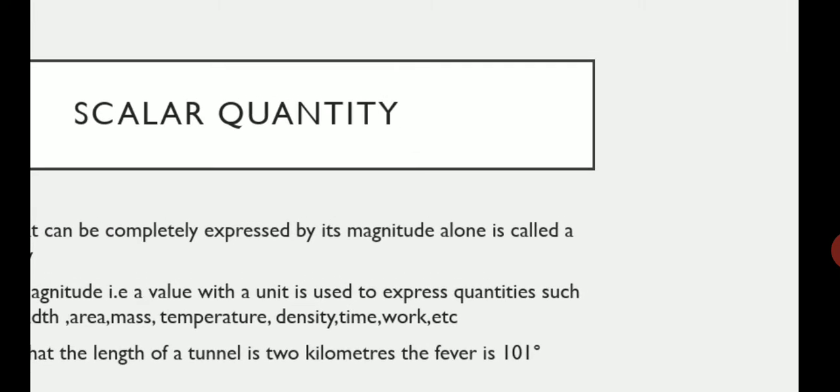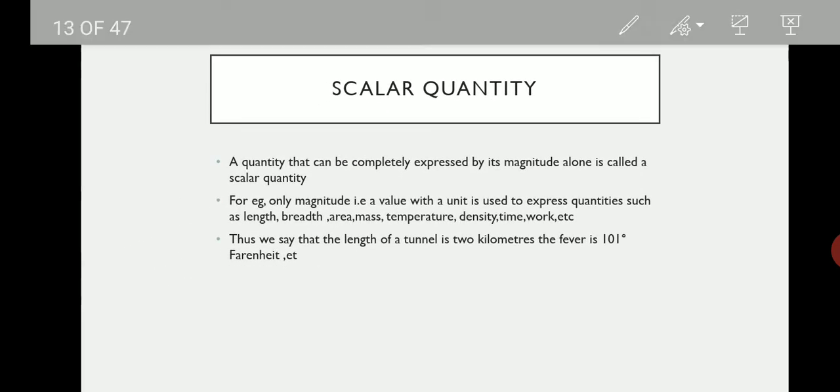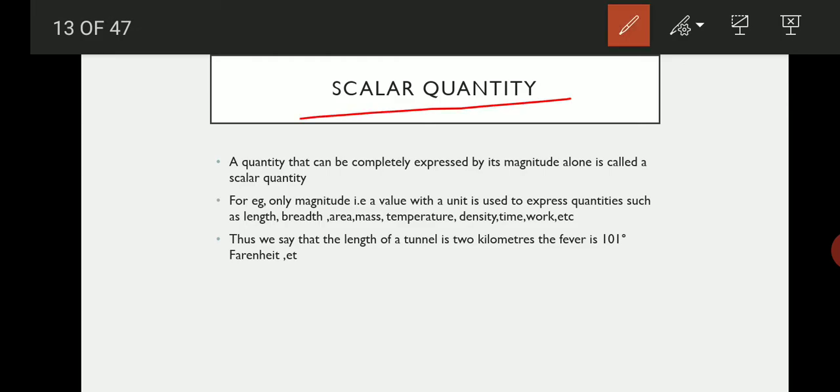Now let us see what is meant by scalar quantity. A quantity that can be completely expressed by its magnitude alone is called a scalar quantity. Only the magnitude, keep it in your mind.